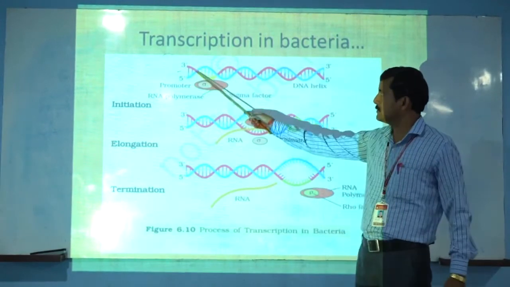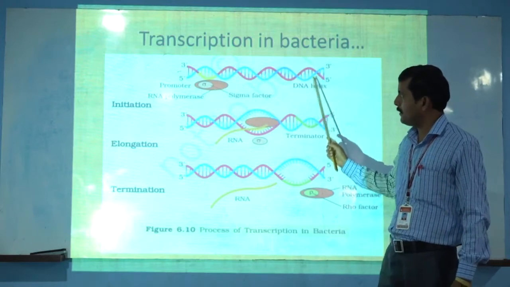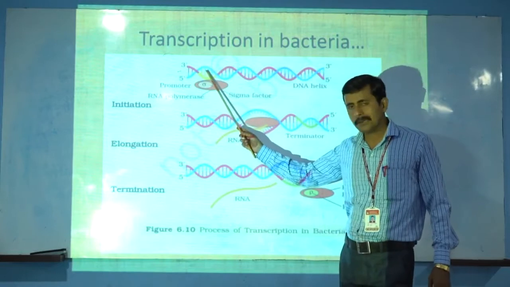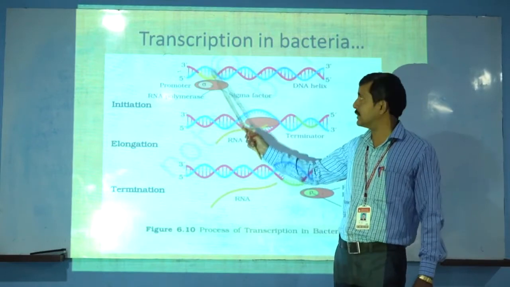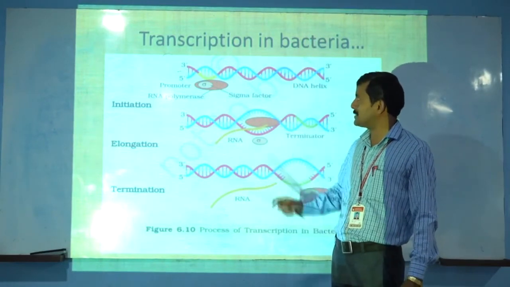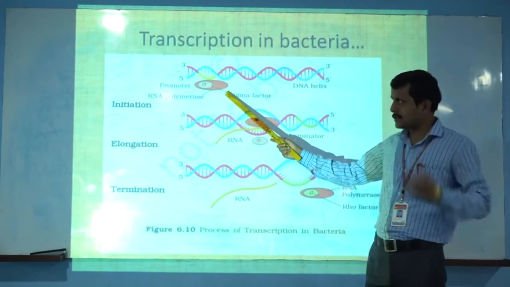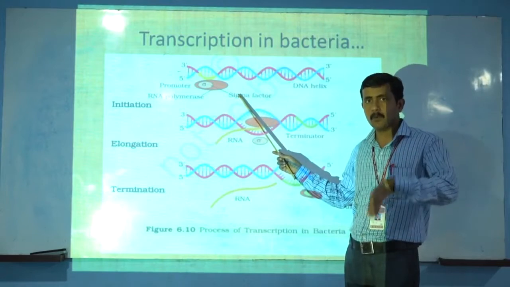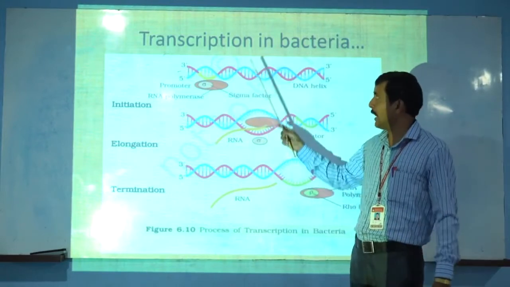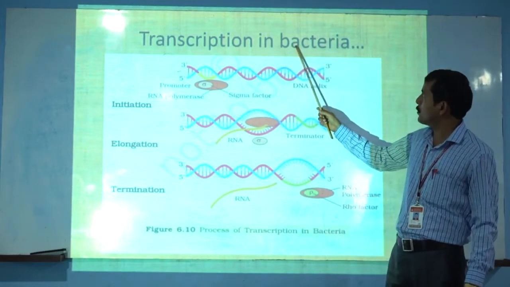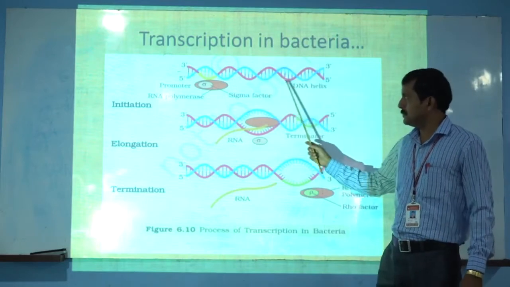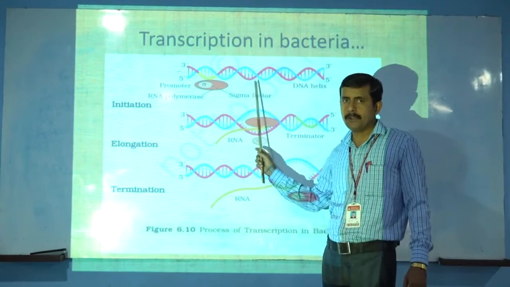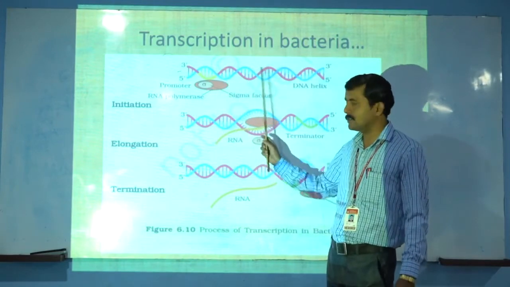Okay, so this is the DNA fragment, and it shows how the transcription process occurs in bacteria, or prokaryotic cells. In the last period we already discussed the cistron and its types, monocistronic and polycistronic, and here we focus on bacteria. Which kind of cistrons are present in bacteria? The polycistronic nature of the structural gene is present.